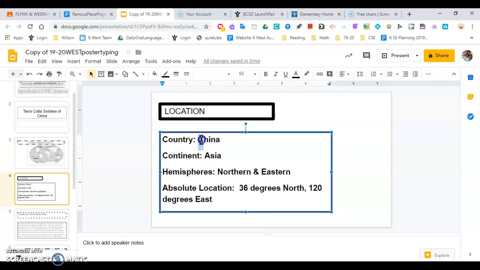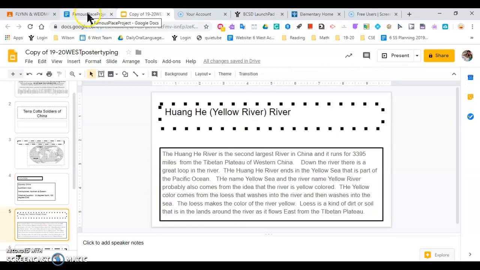All of these are proper nouns. The name of the country, the continent, the hemispheres. So they should all be capitalized. North and east are cardinal directions. They should be capitalized also. Moving on to the next slide. Let's look back at our directions.